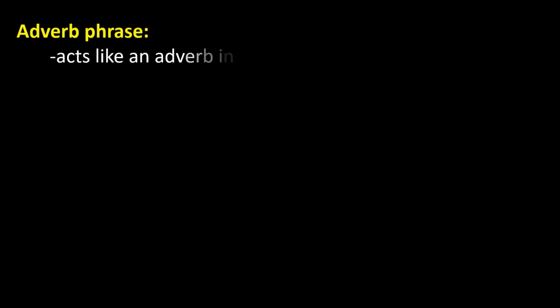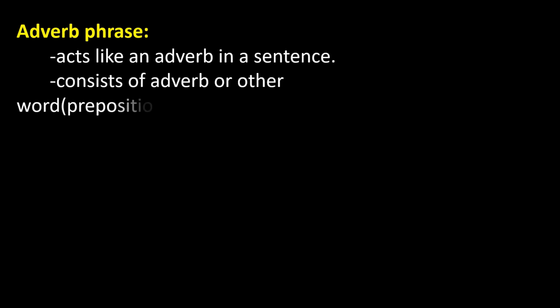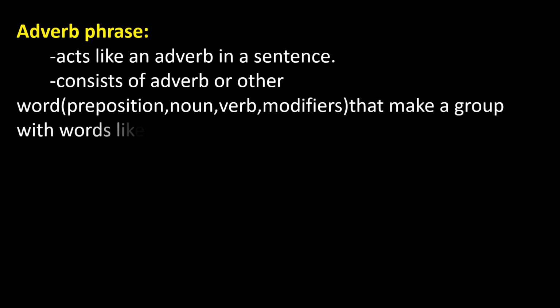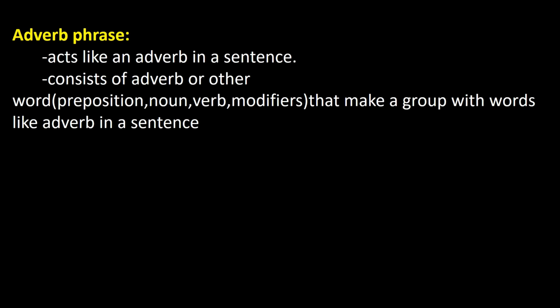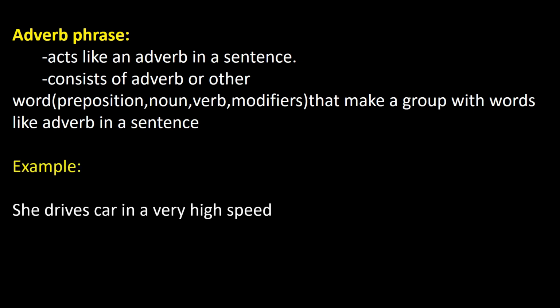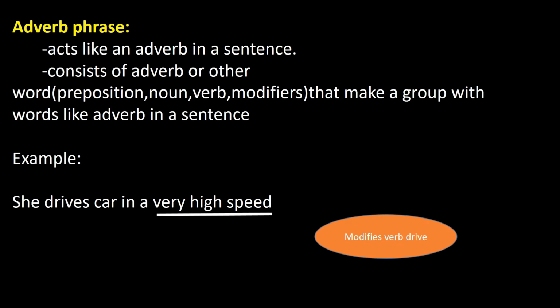Next, the adverb phrase. An adverb phrase acts like an adverb in a sentence and it consists of an adverb or other words, maybe a preposition, noun, verb or modifiers that make a group of words with a verb in a sentence. Example: she drives a car in a very high speed. From this example, in this sentence, it makes a group with a noun and it modifies the verb drives.